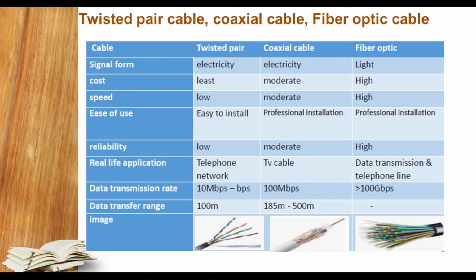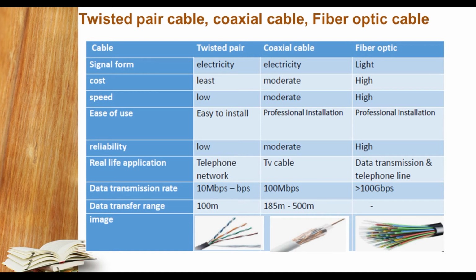Speed: twisted wire cable low, coaxial cable moderate, fiber optic cable high. Ease of use: twisted wire cable, that means to say, easy to use; coaxial cable, professional installation required; and fiber optic cable also needs professional installation. Reliability, that means to say durability: twisted wire pair cable low, coaxial cable moderate, and fiber optic cable high.